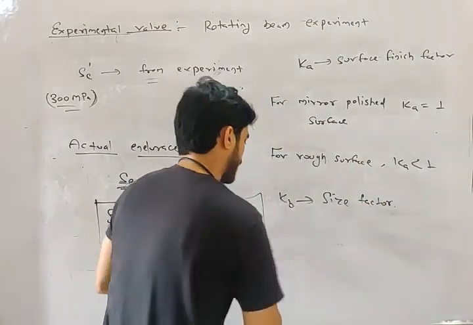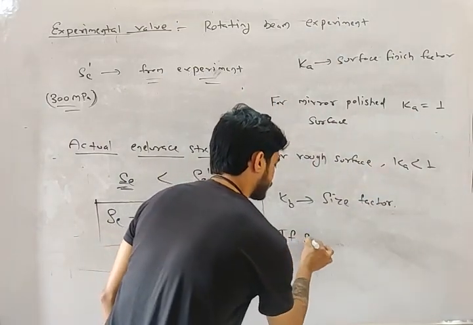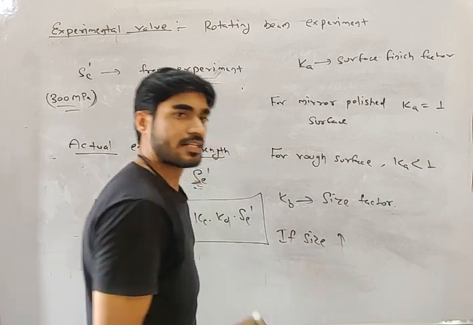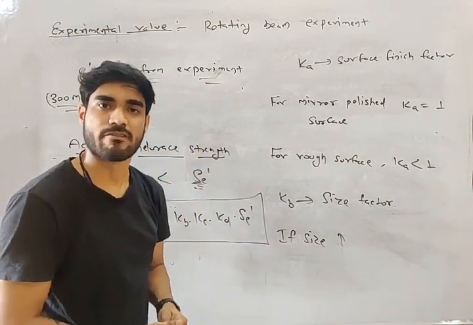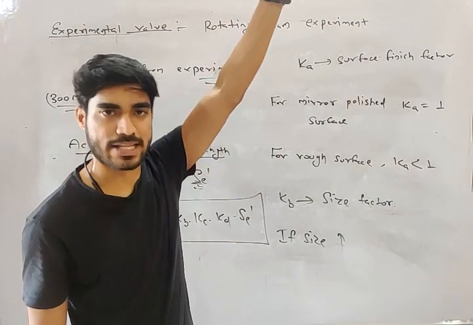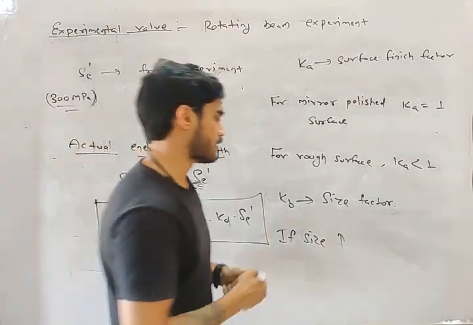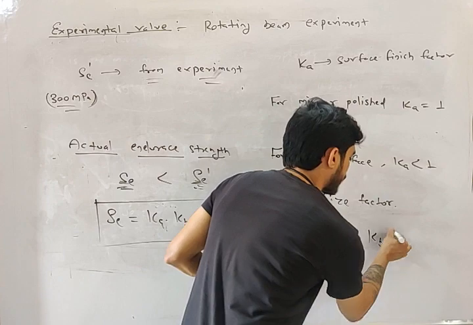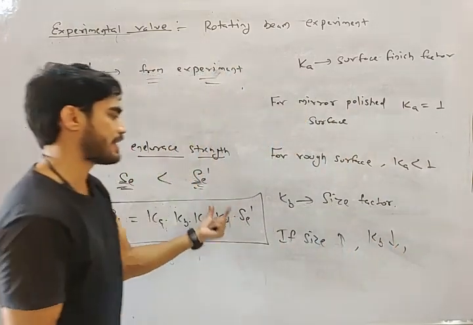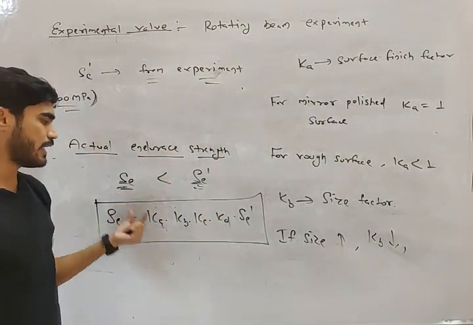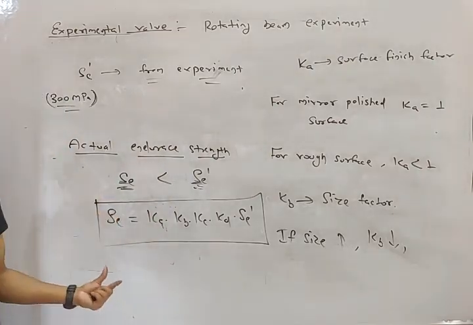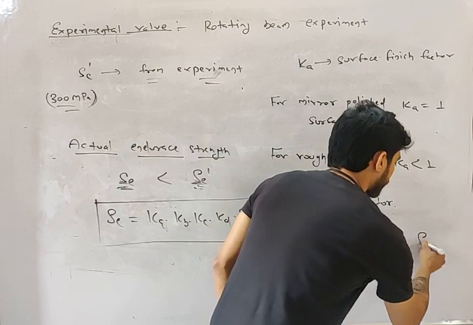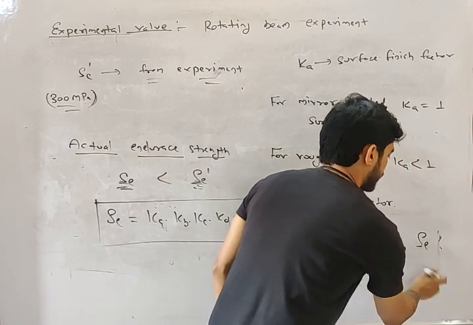So 7.5 is your minimum value. If the size increases more than 7.5, then Kb will decrease, and if Kb decreases, Se will also decrease.